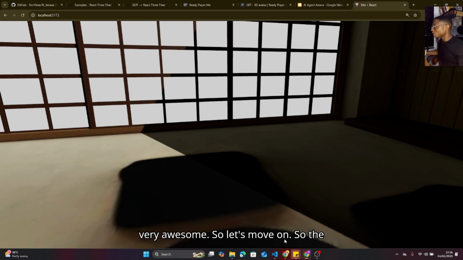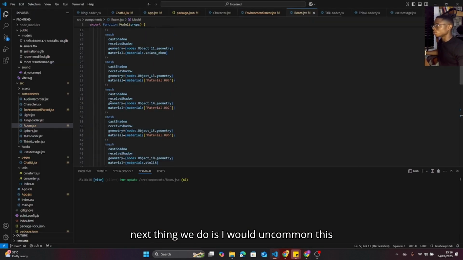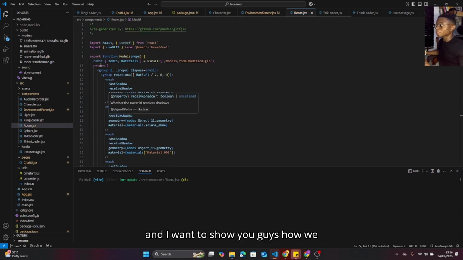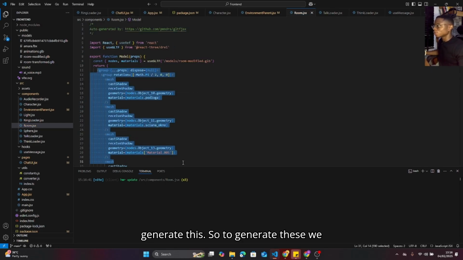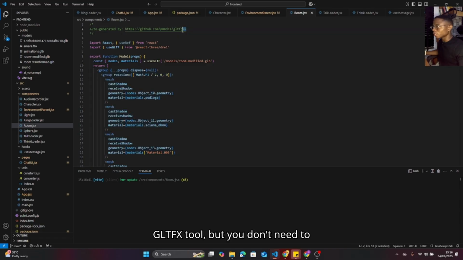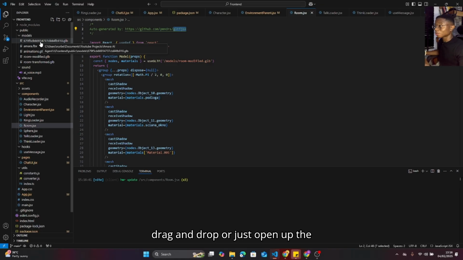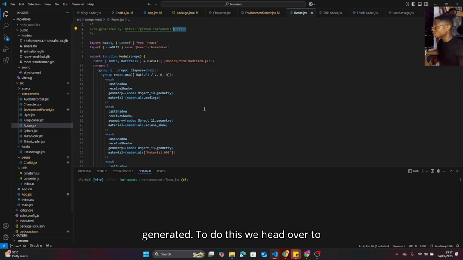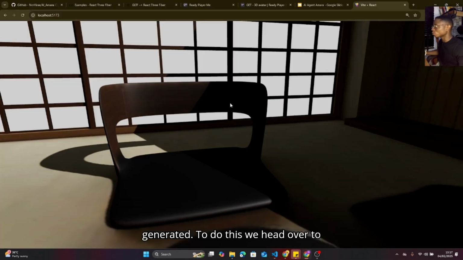So let's move on. The next thing we do is uncomment this, and I want to show you guys how we generate this. To generate these, we use GLTFJSX, but you don't need to stress. We have a website that does this quite simply. All you need to do is drag and drop or just open up the particular file and you have your file generated. To do this, we head over to the site.